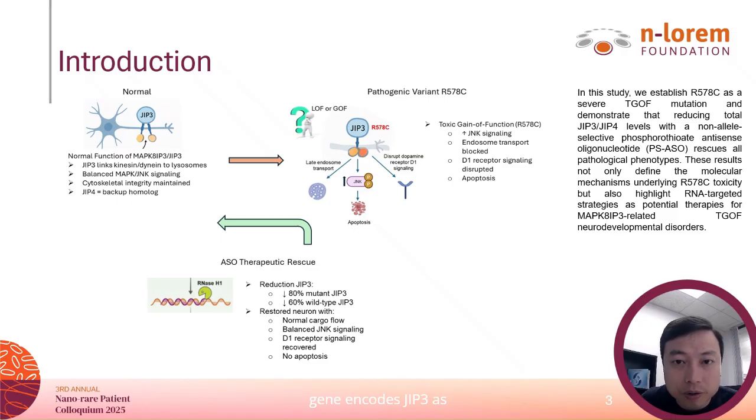So first, let's learn what MAPK8IP3 is. This gene encodes JIP3, a scaffold protein essential for axonal transportation, lysosomal trafficking, and JNK signaling. Variants in MAPK8IP3 cause a spectrum of neuronal developmental disorders. The very important step is to determine loss of function or gain of function before we can use ASO therapy. We found that this R578C helps activate JNK signaling, mislocalizes JIP3, impairs late endosomal trafficking, and disrupts dopamine receptor D1 signaling, leading to apoptosis.